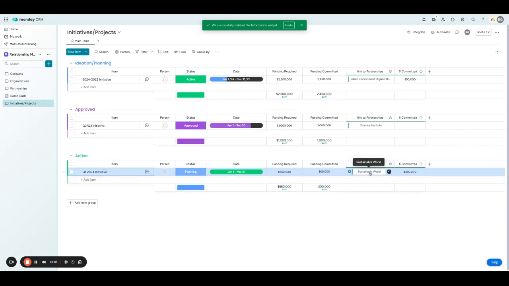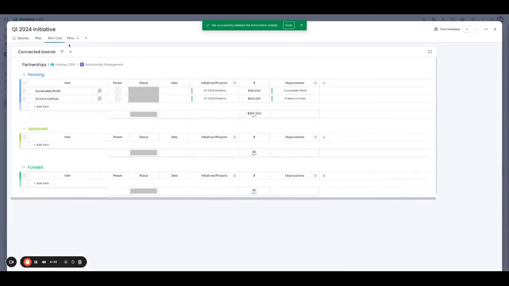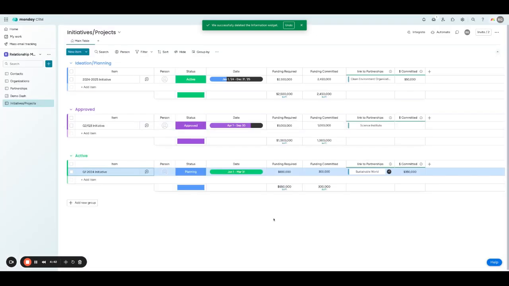But let's say we want to see more than just the committed dollar amount here. We want to see everything there is to know about those partnerships. We can now open this up, go to the item card, and we see both Sustainable World and Science Institute along with all of their information. And with this Connected Boards widget, we can also change this information directly in this widget. That way we can save time by not needing to go back and forth, but rather just see the information as it exists on another board within this board.